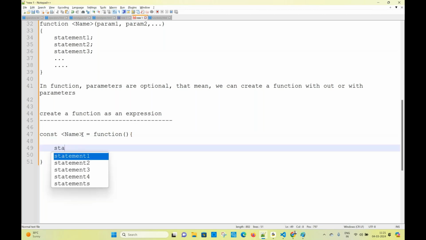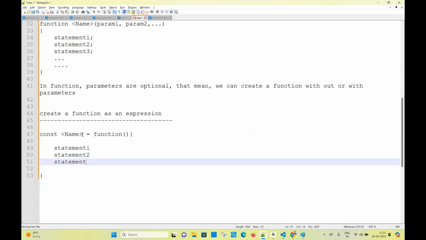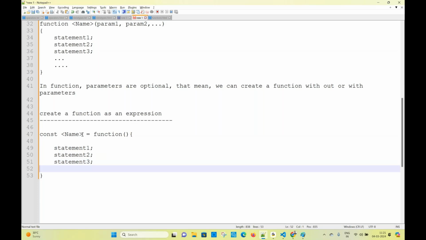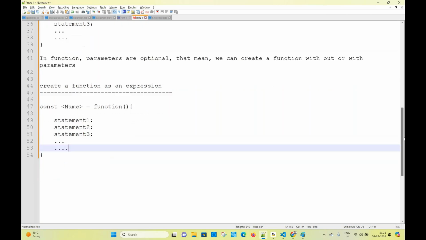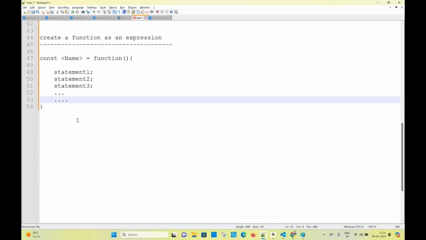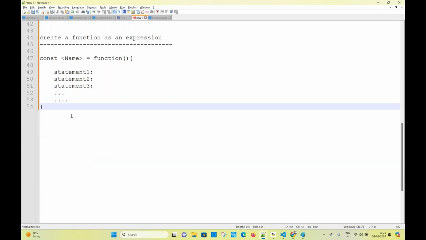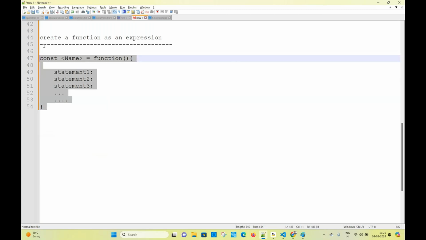Statement 1, statement 2, statement 3, statement 4, and so on. This is a way of creating a function. Write this also. This is called function expression. Mostly you will see this type of function in real time. Const or let or var, any one you can use here in place of the const.